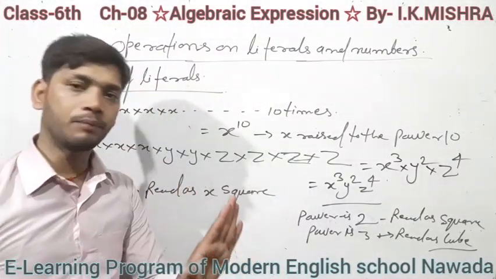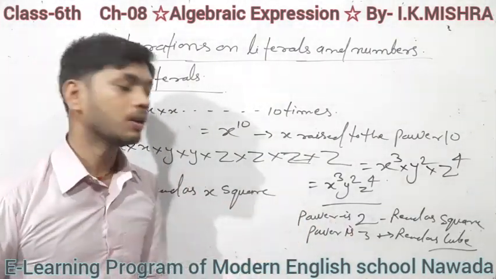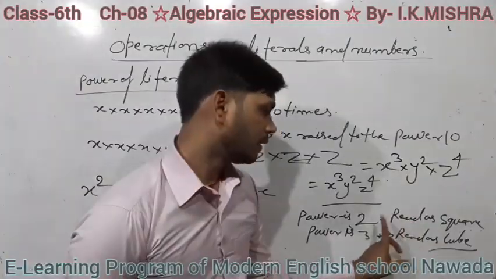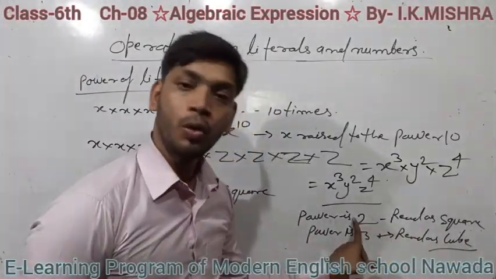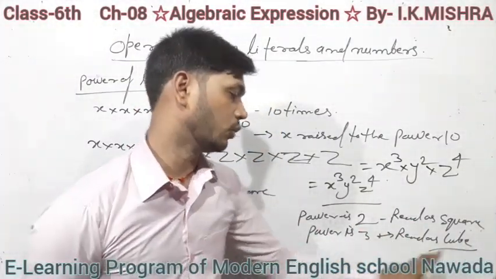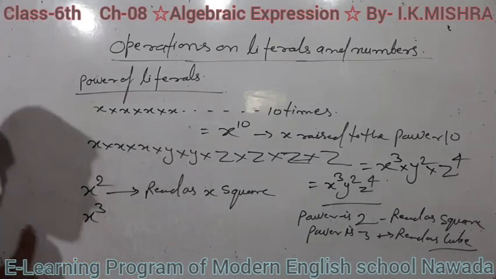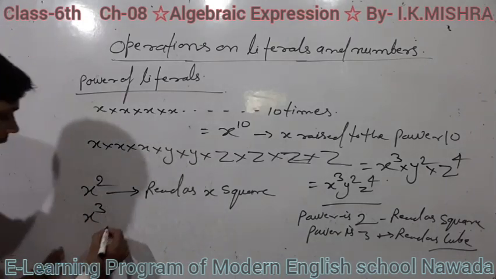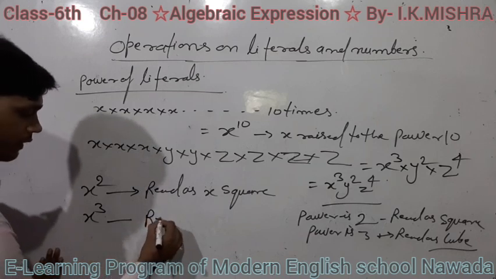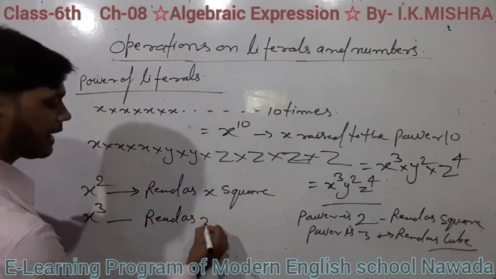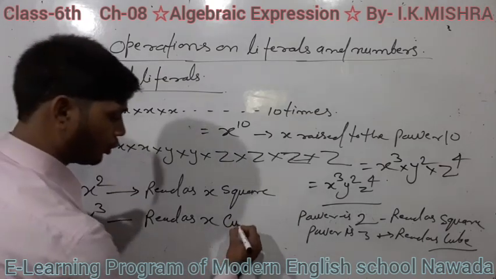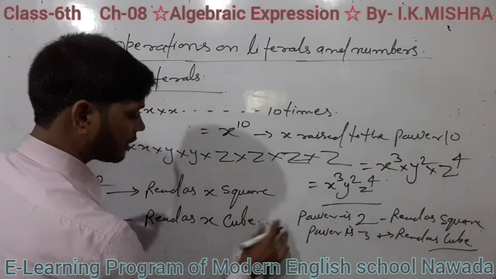Mainly two terms will be used in general. So read as square when the power is 2, and when the power is 3, read as cube. Suppose we write x to the power 3, it will be read as x cube.